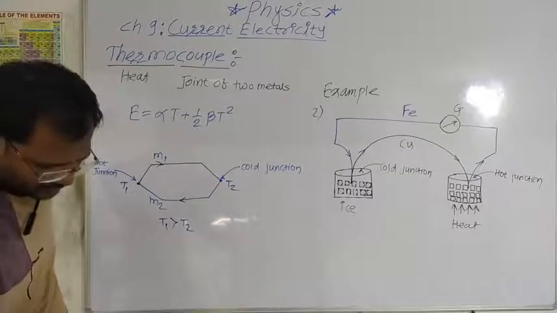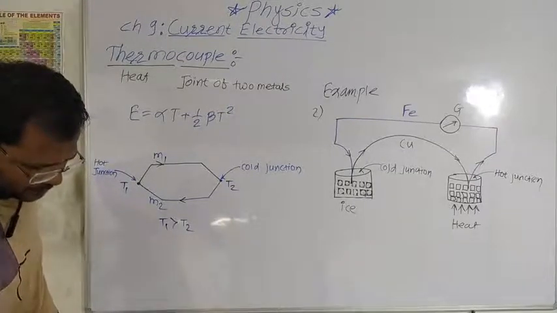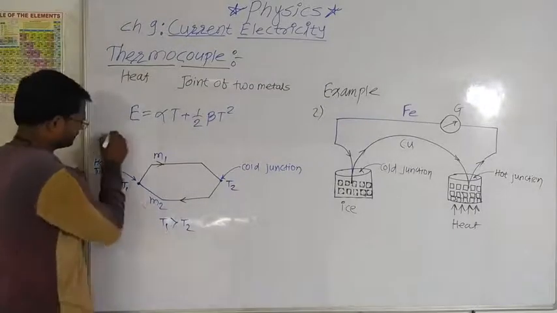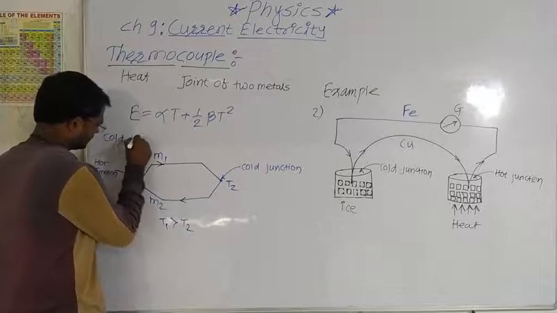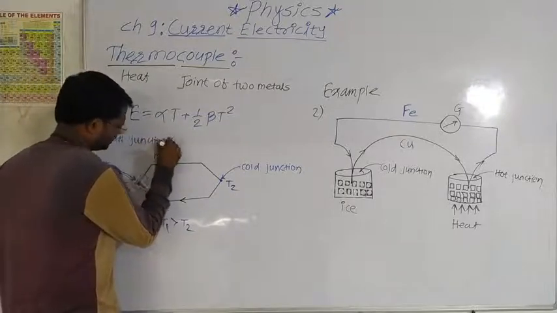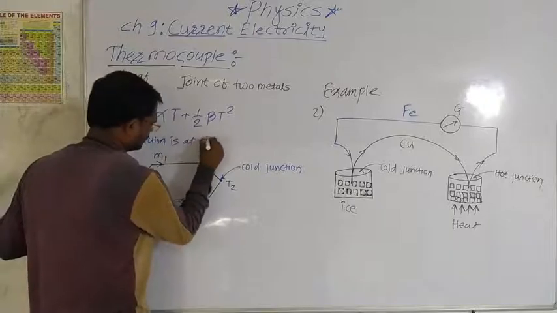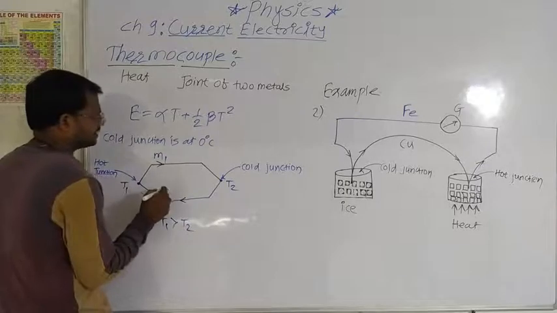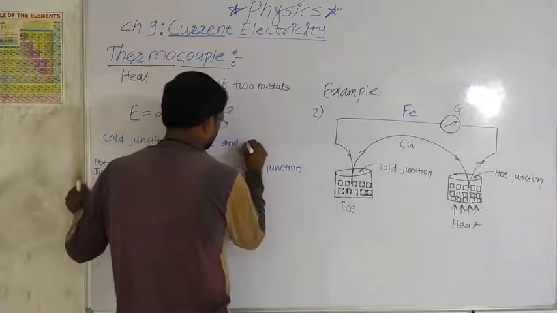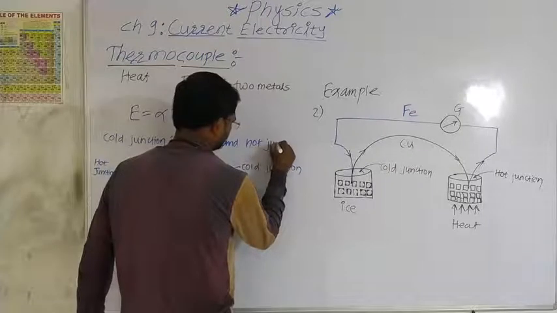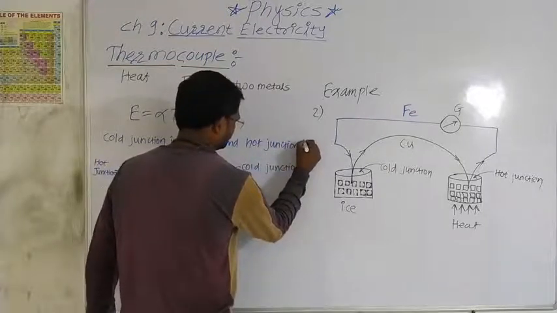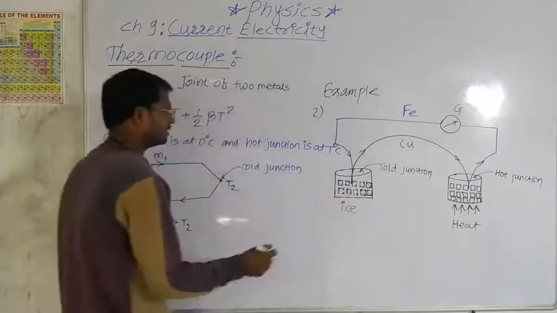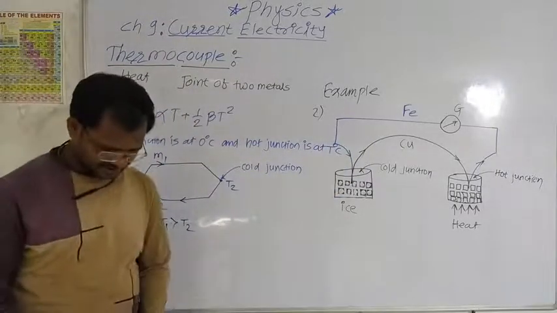Now here the thermo EMF developed in the thermocouple when the cold junction is at 0 degree Celsius and hot junction is at T degree Celsius.